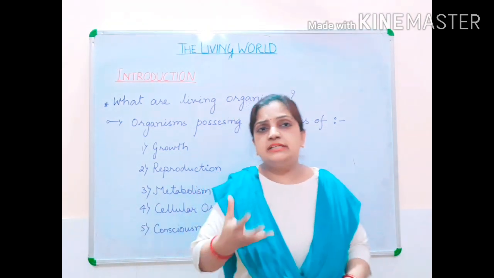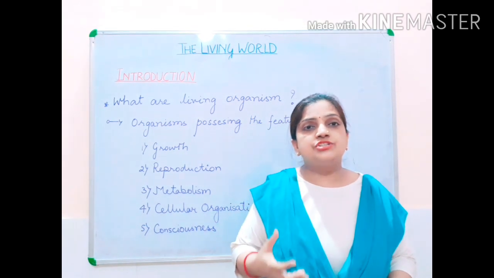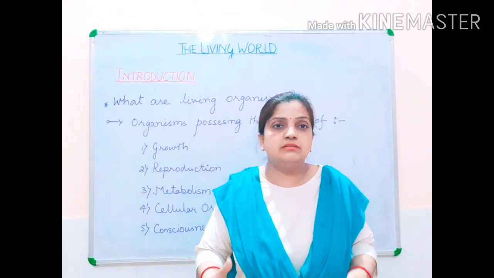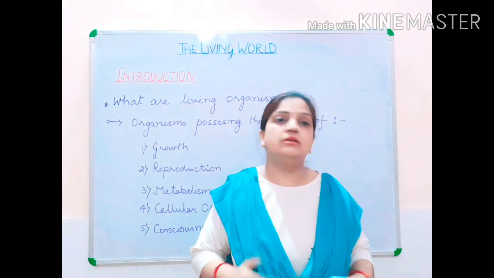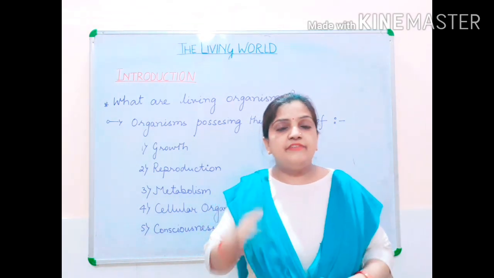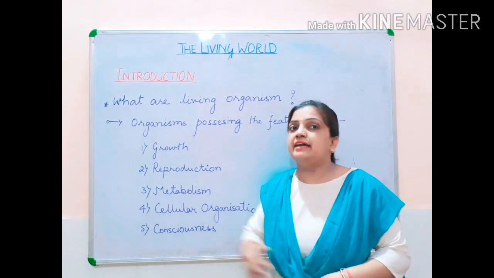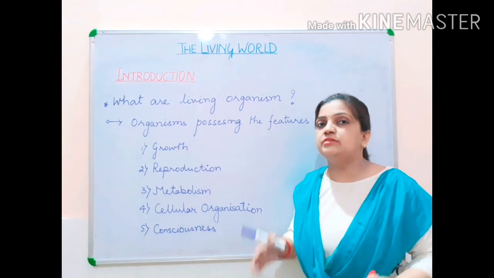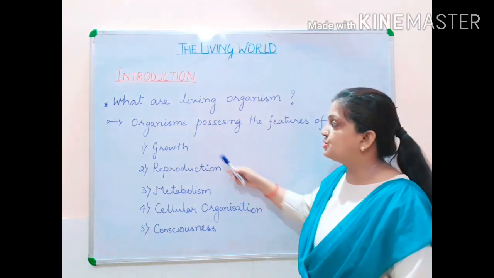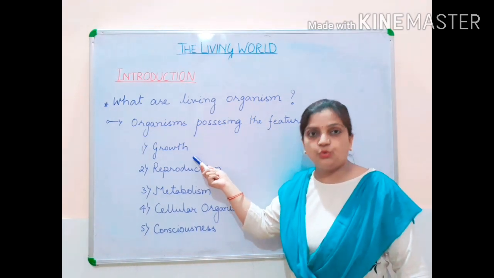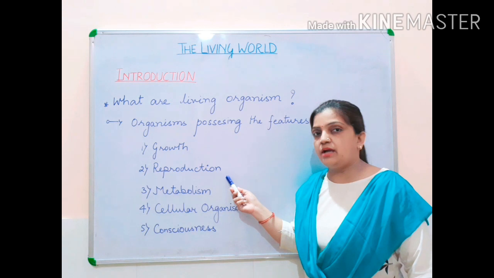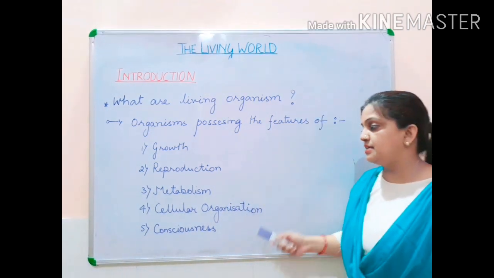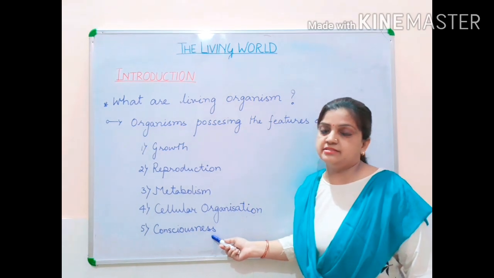So what are the different characters which make a particular thing living or non-living? The characters which make the living organism living are, first, growth, then reproduction, then metabolism, cellular organization and consciousness.